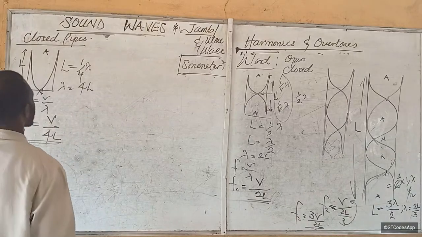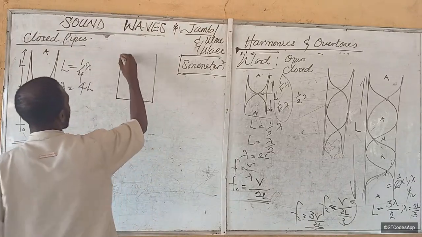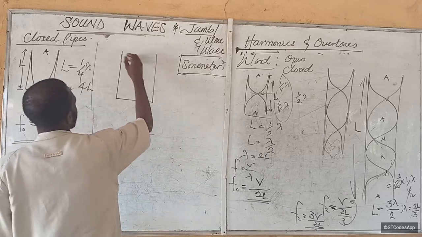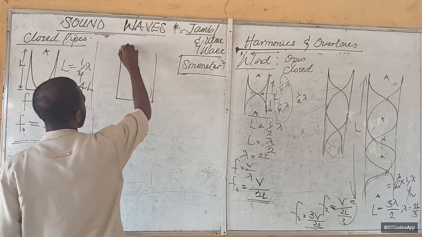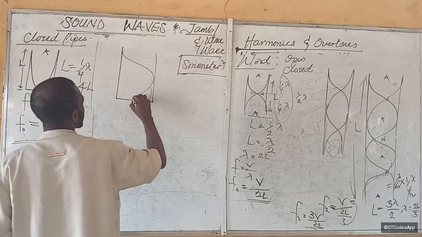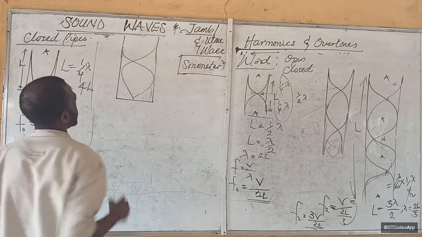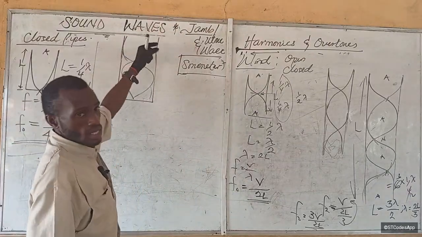Now the next one is this. The second kind of wave that we can pass here is one that looks like this. Alright. I'm also going to talk about something about this.